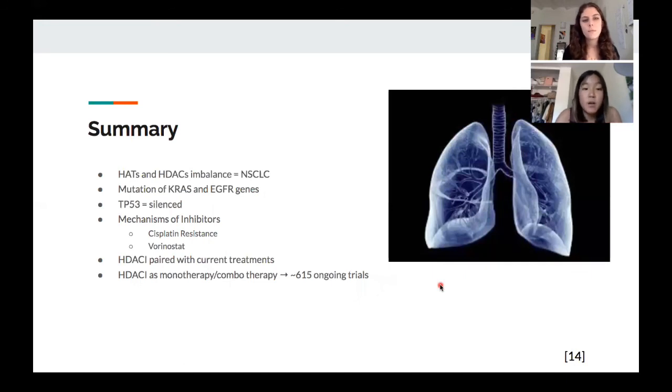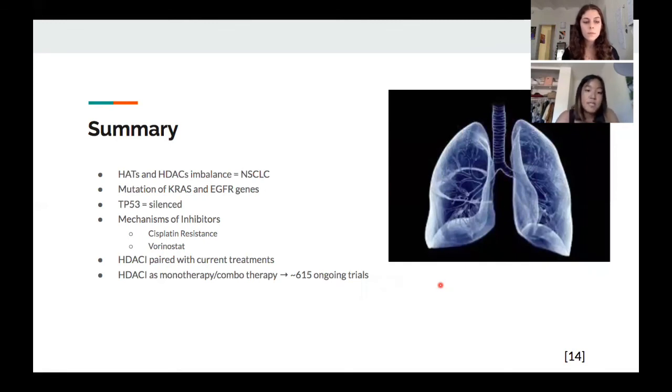So to sum it all up, non-small cell lung cancer is ultimately caused by an imbalance of HATs and HDACs, more specifically the overexpression of HDACs. This overexpression causes the mutations of KRAS and EGFR genes, as well as silencing of TP53, which is a tumor suppressor gene. HDAC inhibitors are currently being studied as a potential treatment in benefiting the prognosis of non-small cell lung cancer, and this can be seen in the forms of cisplatin resistance as well as vorinostat.